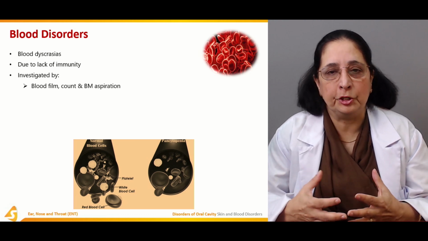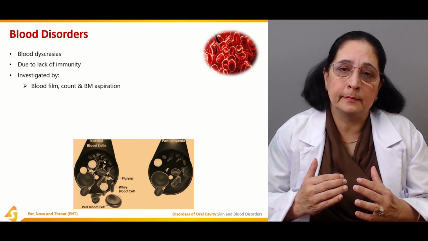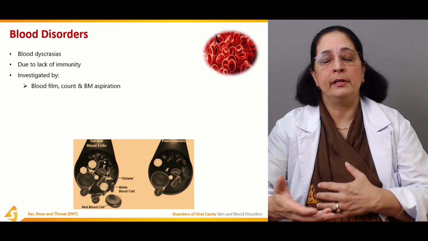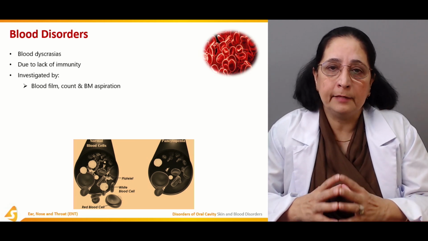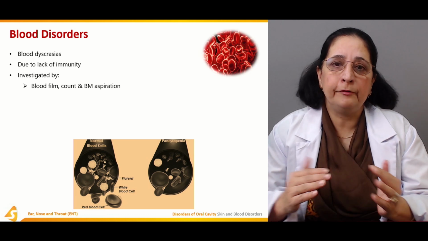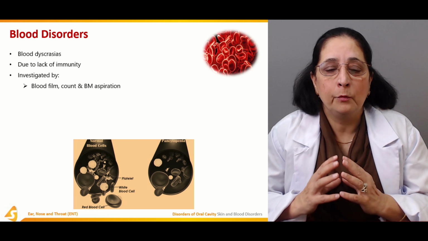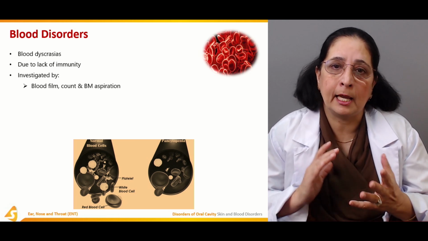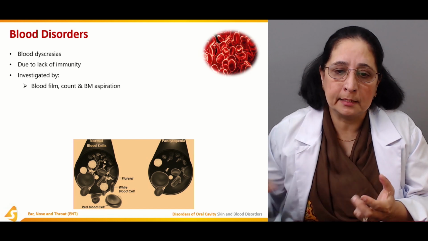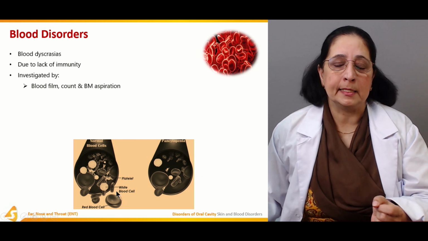and even without brushing they have bleeding from the gums because the blood becomes thin. And people who have different bleeding disorders have this bleeding from the mouth. So different blood conditions can affect the oral cavity. We have three types of blood cells present. We have the red blood cells, we have platelets, and then we have the white blood cells.